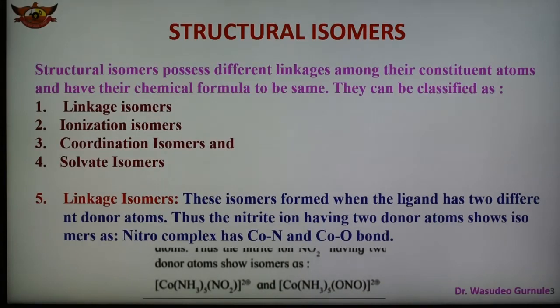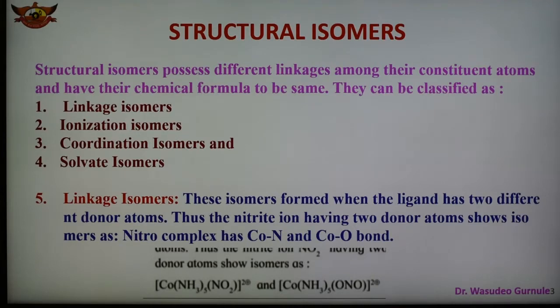So the first part is isomers. Already we know what an isomer is: compounds which have the same molecular formula but different structures or different arrangement of atoms or groups. Such different structures of molecules are called isomers, and there are 2 types of isomer that we have seen. One is stereoisomer and second is structural isomer. Stereoisomers have 2 parts, geometrical and optical isomers.